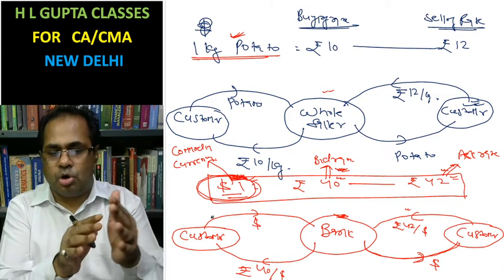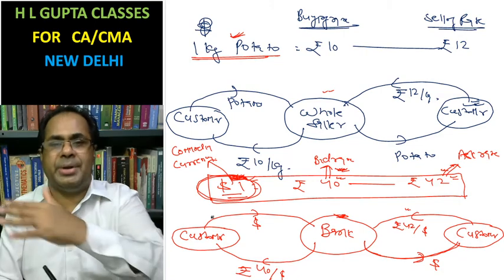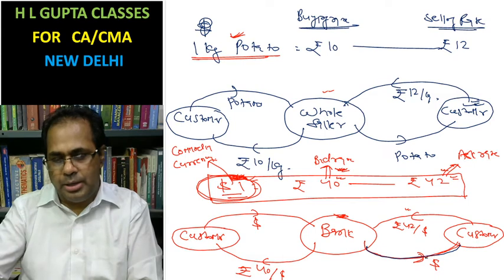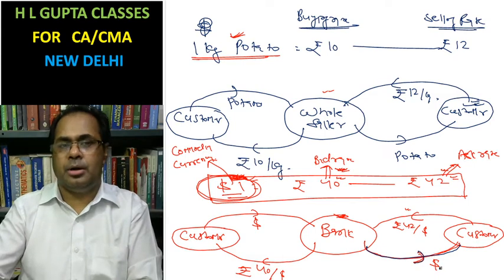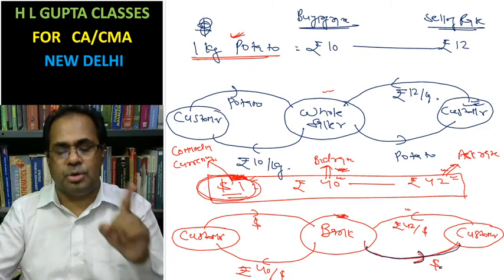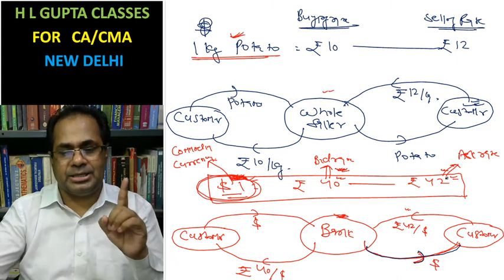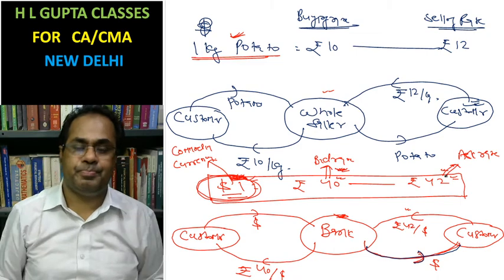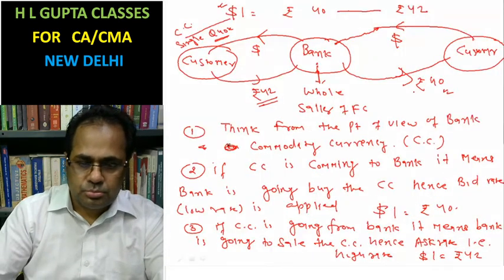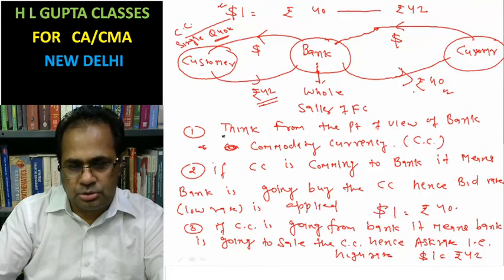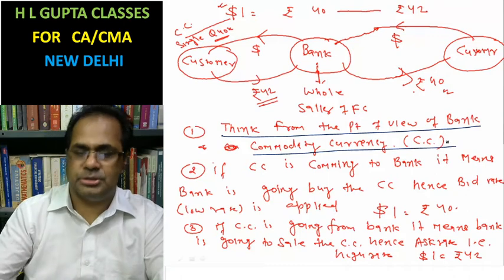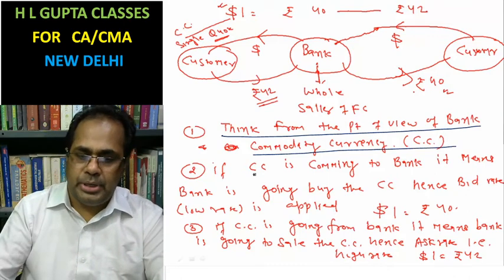If commodity currency is going from bank, it means the commodity currency is sold by bank, and high rate is applied, that is ask rate is applied. Okay, now the same thing, think from the point of view of bank and commodity currency.